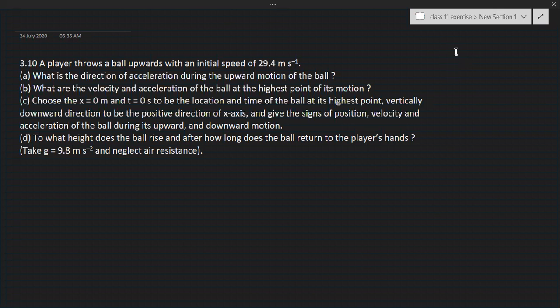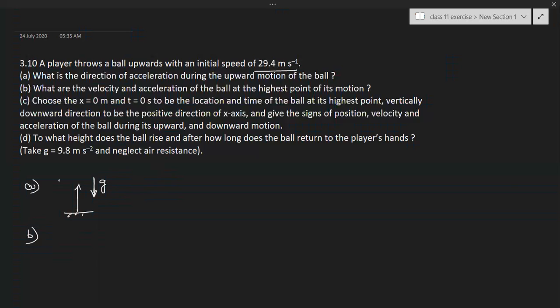A player throws a ball upwards with an initial speed of 29.4 meters per second. In the first case, they are asking: what is the direction of acceleration during upward motion of the ball? Now, if we throw an object vertically upward, gravitational force is always there toward the center of the earth. That means vertically downward direction. So that's why acceleration due to gravity is also vertically downward.